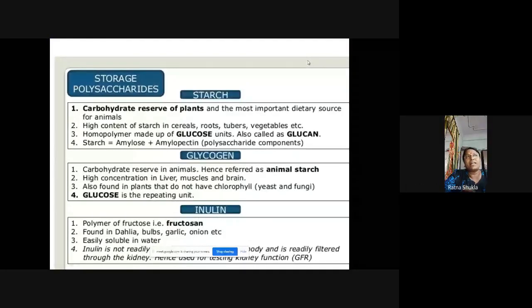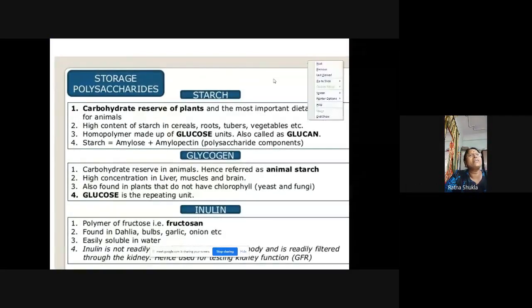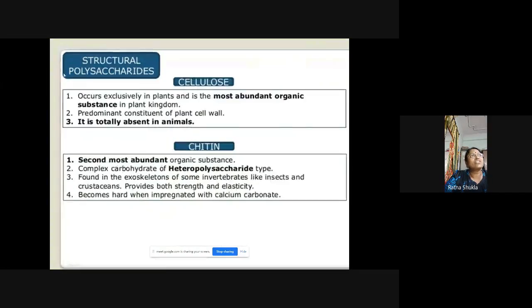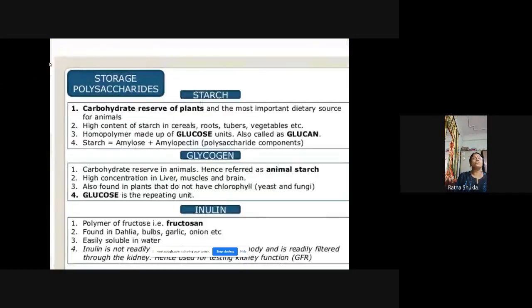Now in the polysaccharides, we have different types of polysaccharides, that is the storage polysaccharides and structural polysaccharides. The storage polysaccharides are used to store food, to store energy. Here three different polysaccharides are taken as examples. The first one is starch.